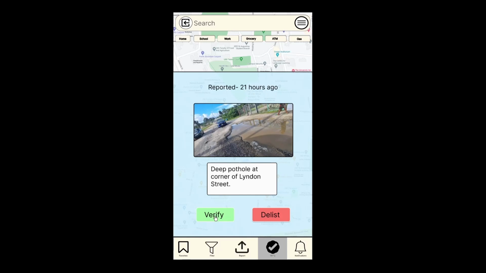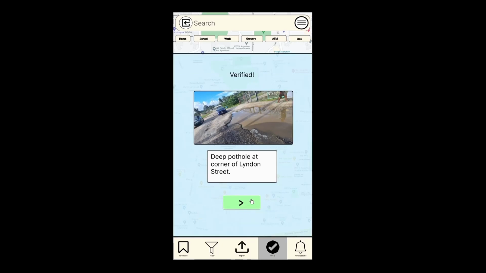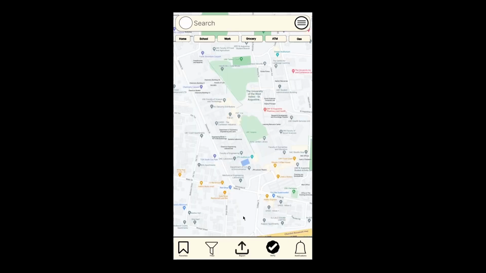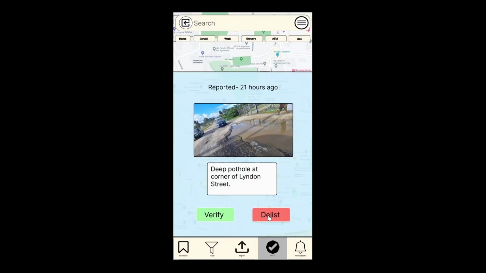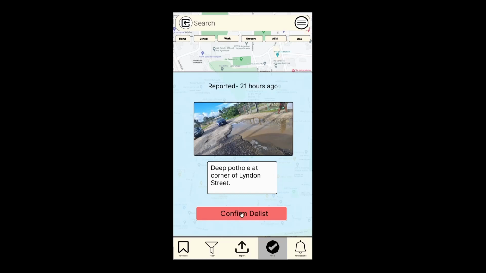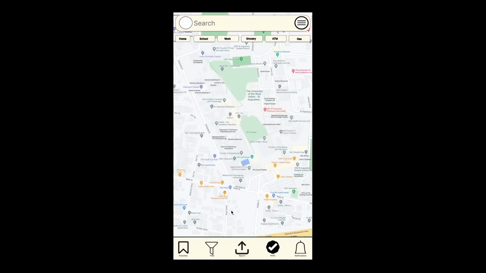So the user can then choose to verify or delist this report here. After clicking verify, the user is then prompted to confirm the verification, and then the user can return to the home screen by clicking on the screen button here. If the user wishes to delist a report, the user clicks on the verify button, clicks on a report, and clicks the delist button. And the user is then prompted to confirm the delist, and the report is then delisted, and the user can continue by clicking on the red button.